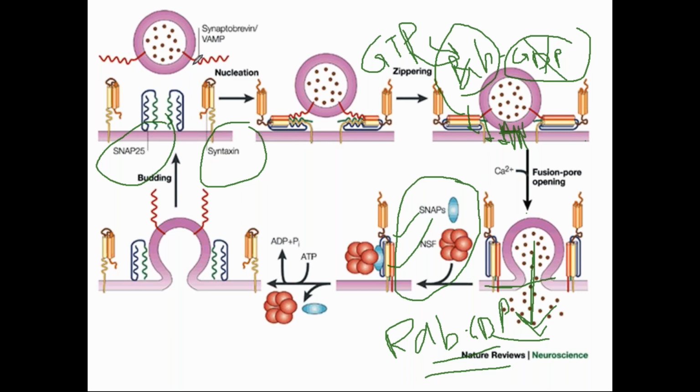Okay, the important thing is, where is this VAMP protein located? Where is this syntaxin located? What is the role of RAB GTP? What is the role of NSF and SNAP? That's it. And how is this mechanism happening? That's it. Nothing more you have to read in this. Okay, with this, we have finished everything related to peroxisome and vacuoles.